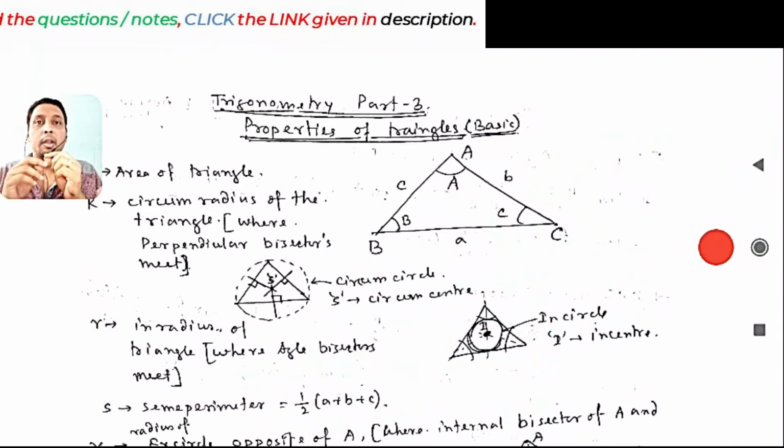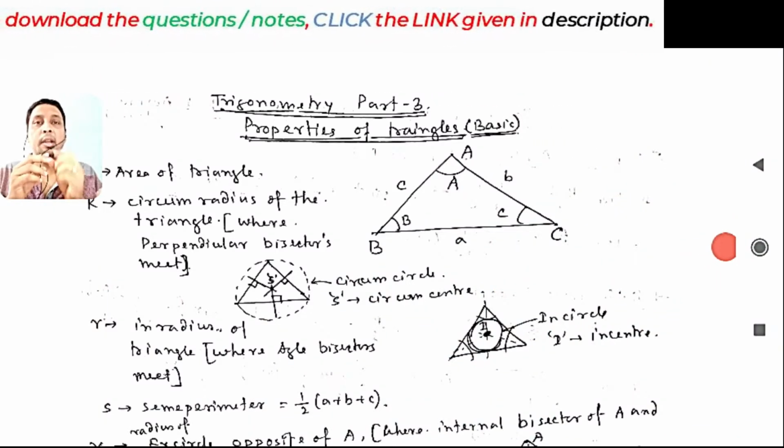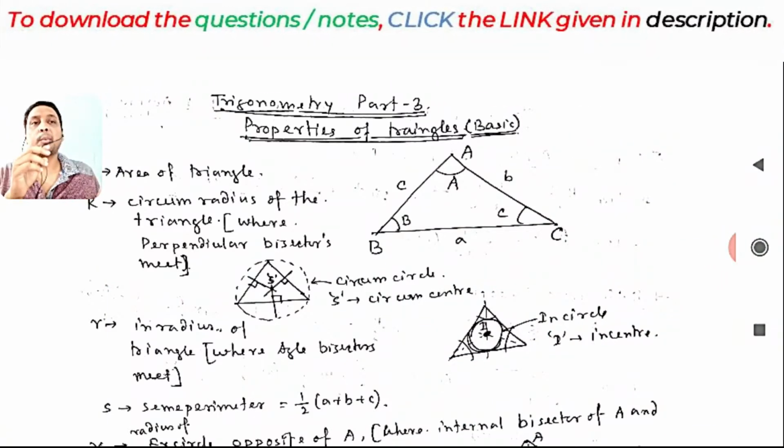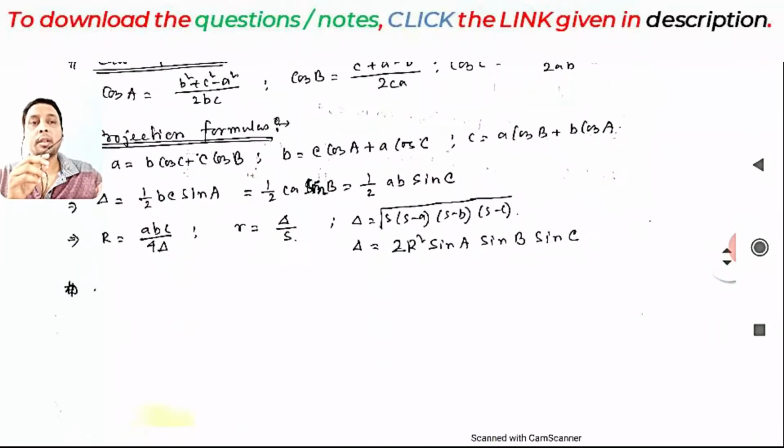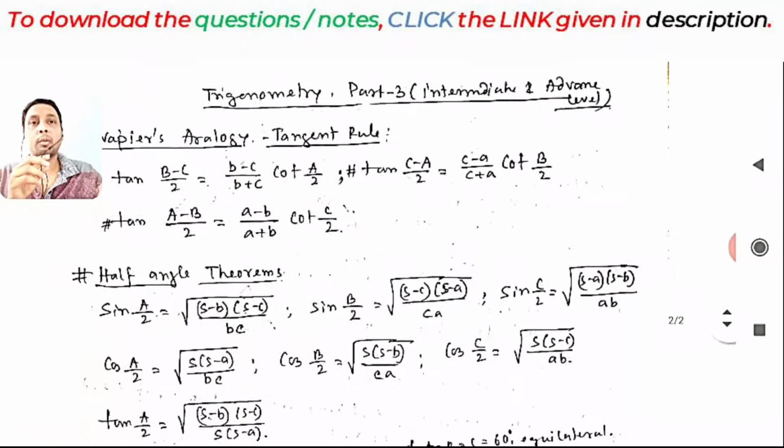Okay students, welcome all to this new lecture on intermediate level where we will be starting trigonometry part 3, which is nothing but properties of triangle. So the basic things we have already seen in the basic module and the basic lecture. I think you have all seen that one.